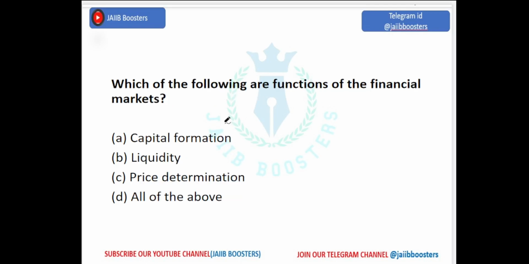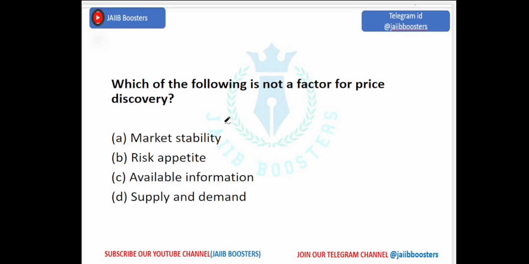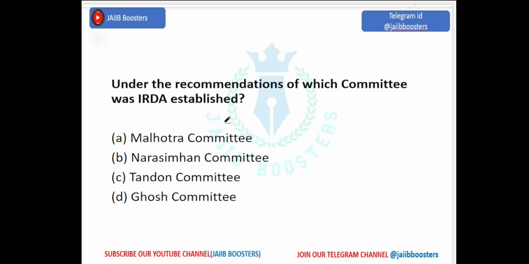Which of the following are functions of the financial markets? Capital formation, liquidity, price determination, all of the above. These three come under the functions of financial market. So the answer is all of the above. Next, which of the following is not a factor for price discovery? Among these four options, three are the factors for price discovery, and one is not. The options are market stability, risk appetite, available information, supply and demand. Market stability is not the factor for price discovery.